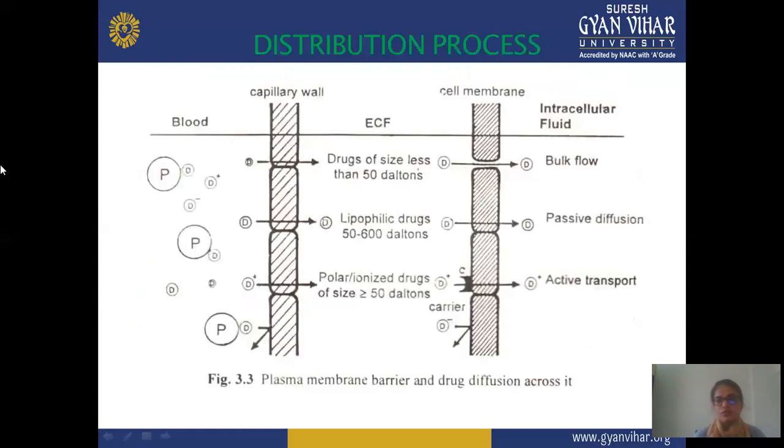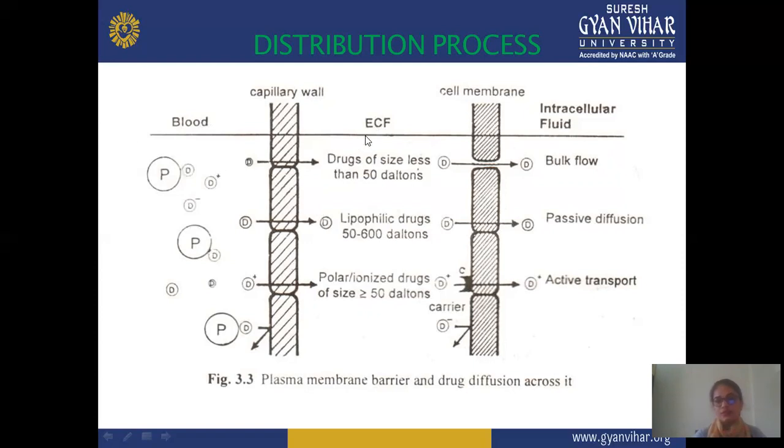Next is the distribution process. In this figure or diagram, we see that there are different types of barrier according to particle size or type of the drug, and which drug passes easily. In the first step, the drug passes from blood to extracellular fluid. In the previous slide, we discussed the two steps. In the first step, the drug passes to extracellular fluid, and this is the rate limiting step.